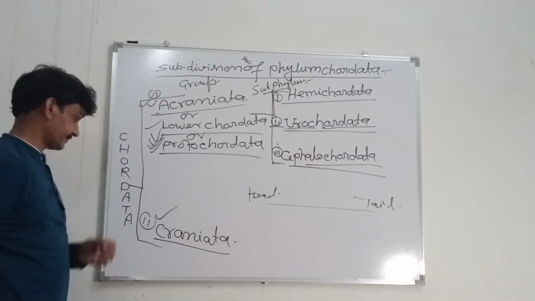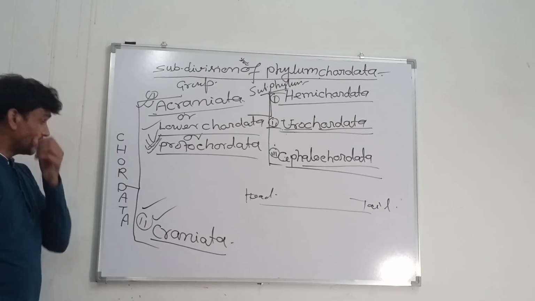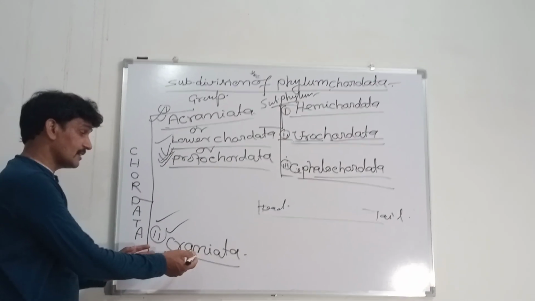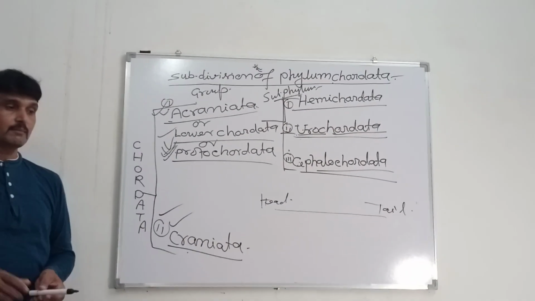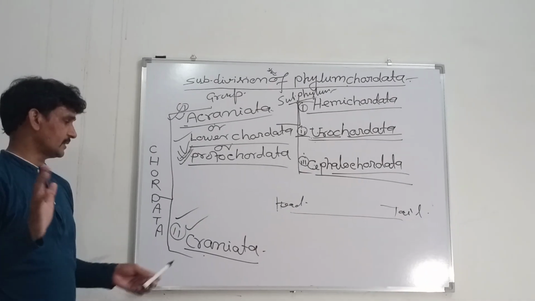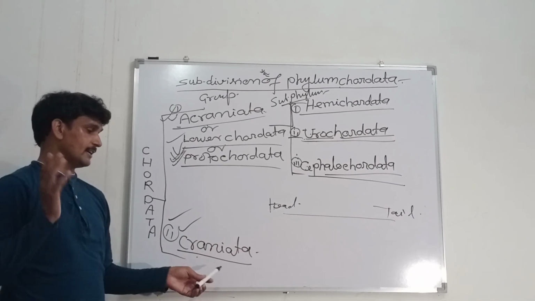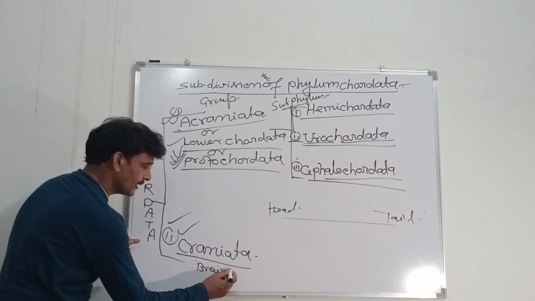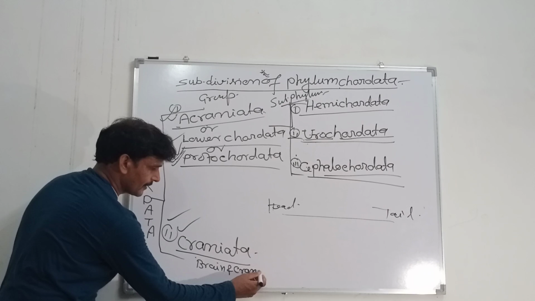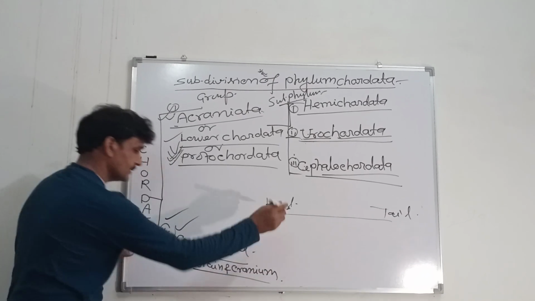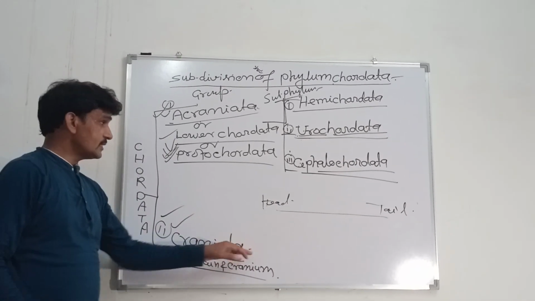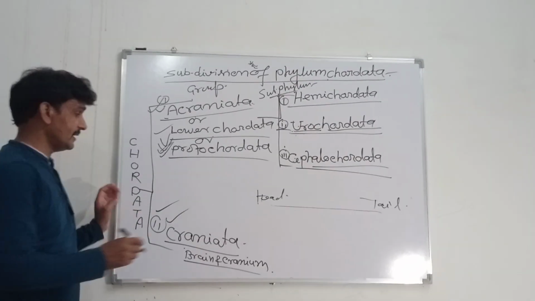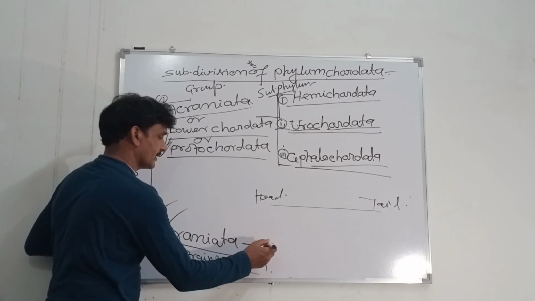And the second group is Craniata. Craniata means there is a presence of true brain and cranium. This group of animals possesses a brain and cranium. It includes the last subphylum of phylum Chordata, that is the Vertebrata.